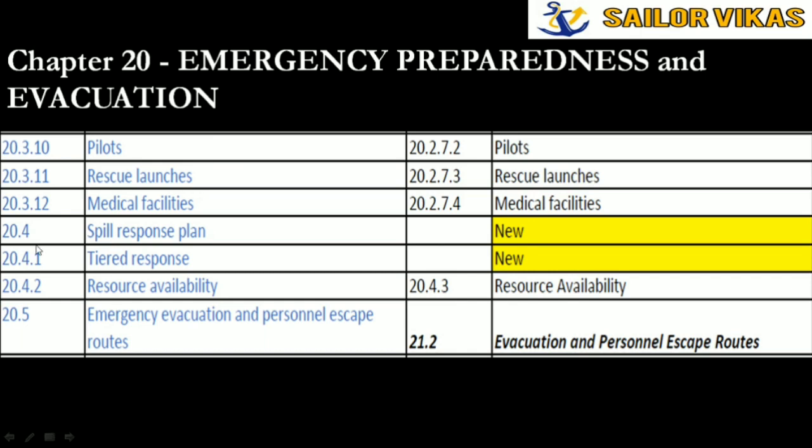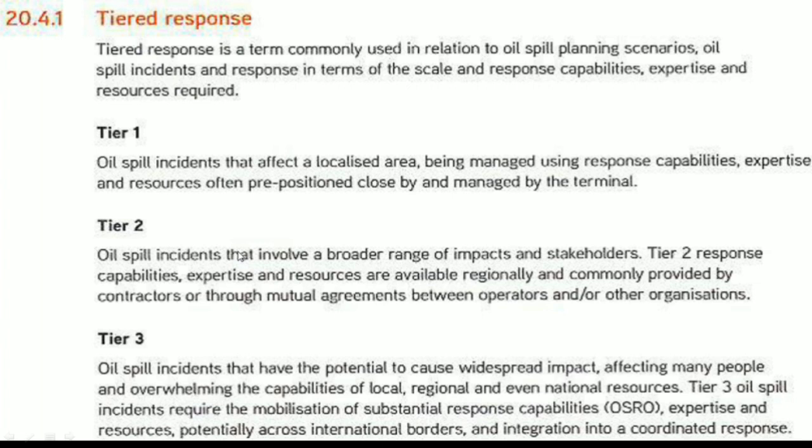Next is tiered response. Now tiered response is for the oil spill emergency. Tiered response is nothing but, as you can see here, tier 1, tier 2, tier 3. If it is a small oil spill, it is called a tier 1 condition. If the oil spill is covering a broader range, it is considered a tier 2. And if it is a major oil spill, the condition is called a tier 3 condition. So that is what it says about the 3 tiers.